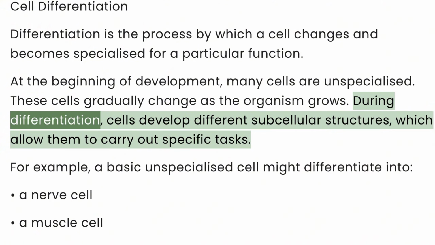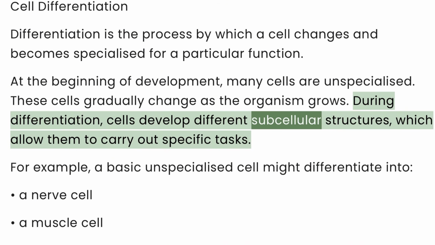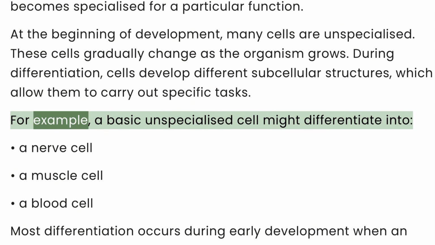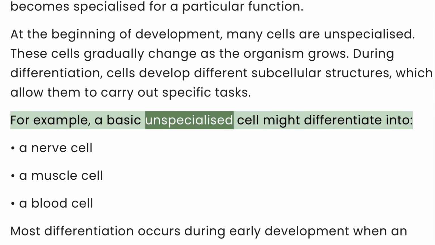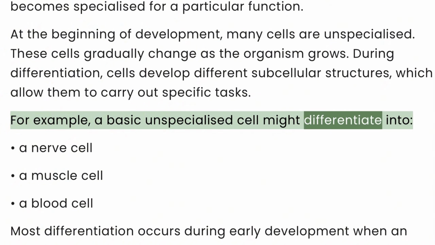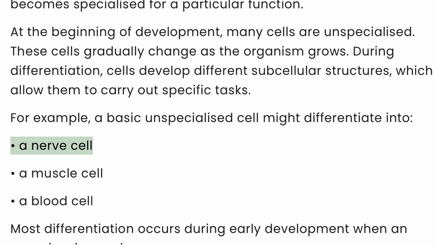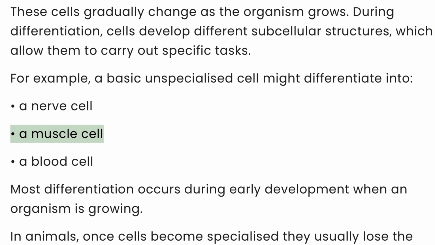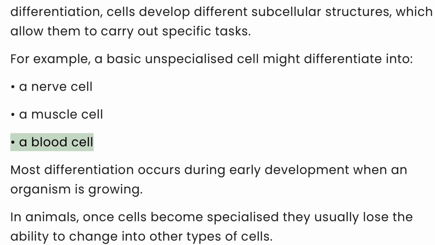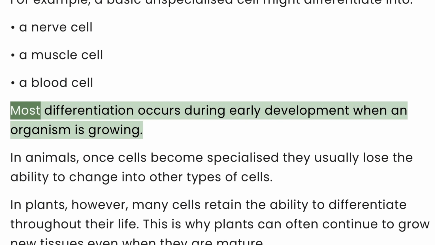During differentiation, cells develop different subcellular structures, which allow them to carry out specific tasks. For example, a basic unspecialized cell might differentiate into a nerve cell, a muscle cell, a blood cell. Most differentiation occurs during early development when an organism is growing.